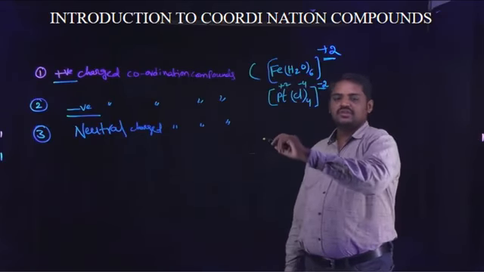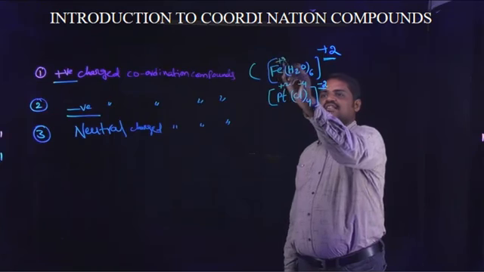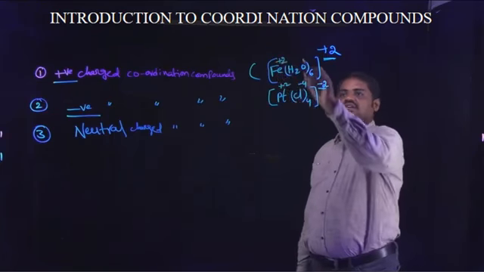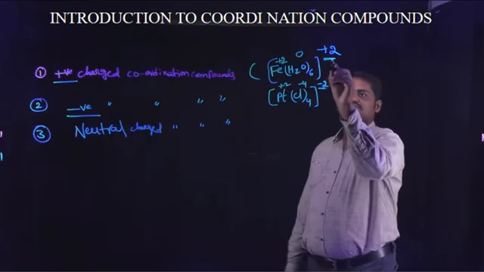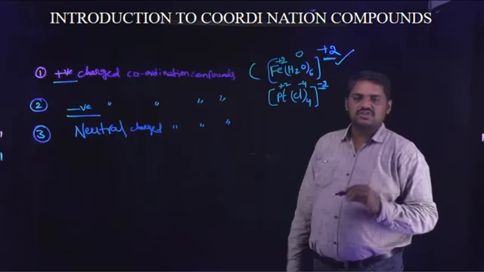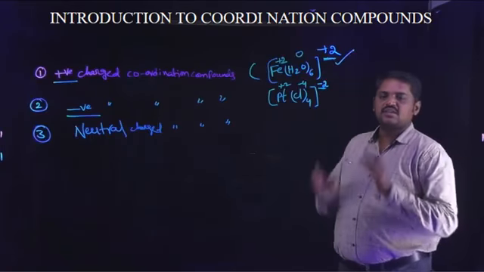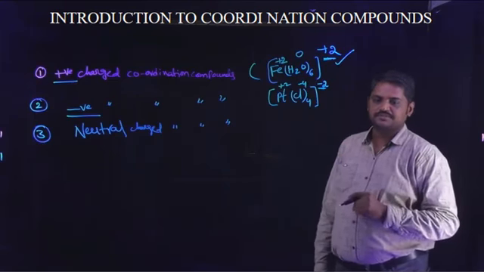So in this positive charge coordination compound, iron exhibits plus 2 charge. The water molecule is neutral, charge 0. So plus 2 plus 0, the net charge is plus 2. This type of compound is known as a positively charged coordination compound.